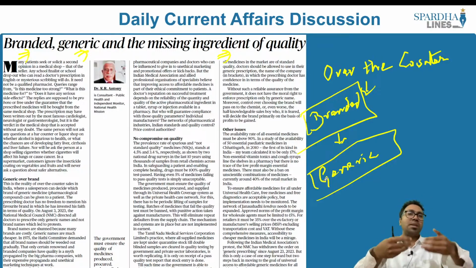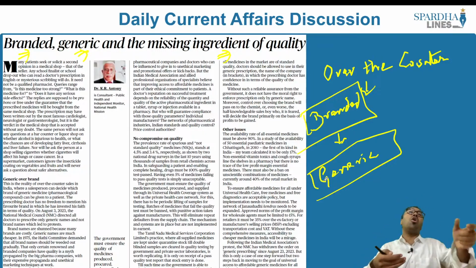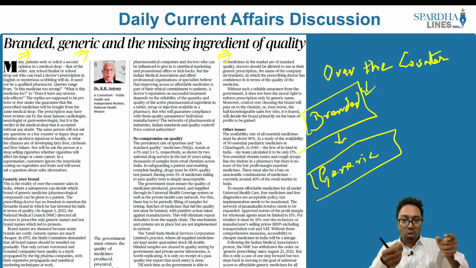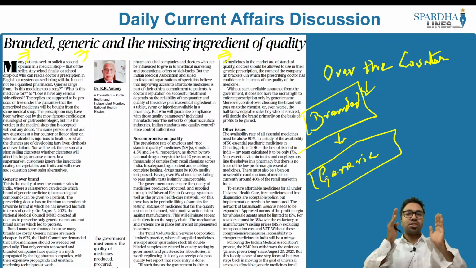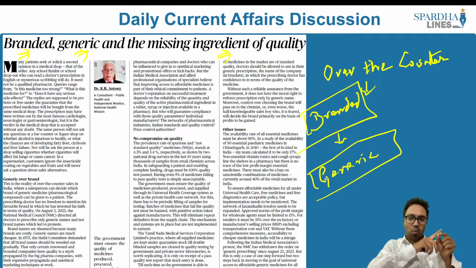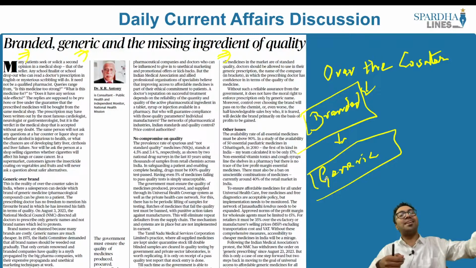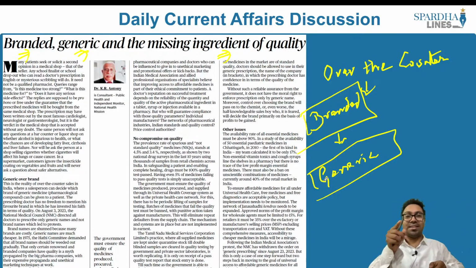But when it comes to the prescription, a number of doctors may not prescribe it because according to their perception and viewpoint, the quality of this particular generic medicine may not be as good as the branded ones. So what is the author trying to say here? The author is trying to say, when we actually go about buying the medicine, we question whether this particular medicine is good or not. Ideally, the doctor would have given the prescription. We do not trust the doctors in most of the cases. We go to the pharmacist and ultimately seek their consultation on whether this particular medicine is right or not, and he sometimes prescribes some other medicine, a cheaper alternative to the existing medicine. This is not right, says the author.